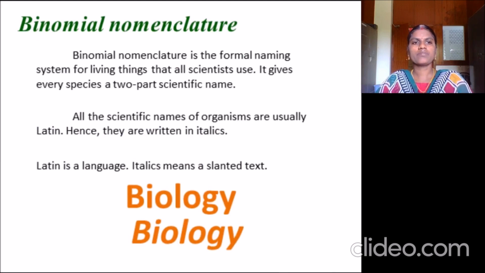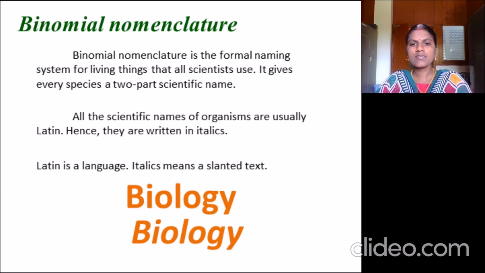Binomial nomenclature is a formal naming system for living things that all scientists use. All scientists use a single name for an individual organism. Here, bi means two. So the scientific name has two words.